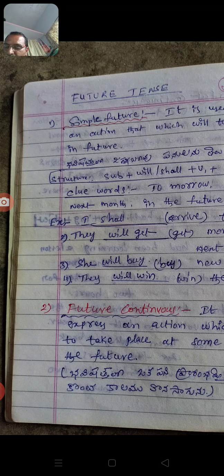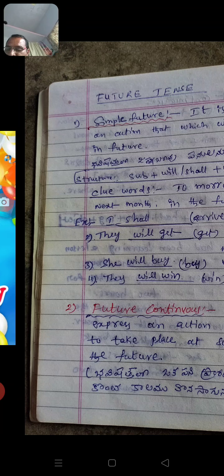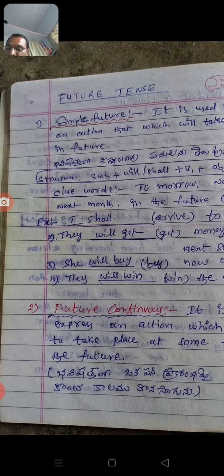She dash buy new cycle next week. She will buy a new cycle next week. They dash win the next match. They will win the next match. These are the examples of the simple future tense.